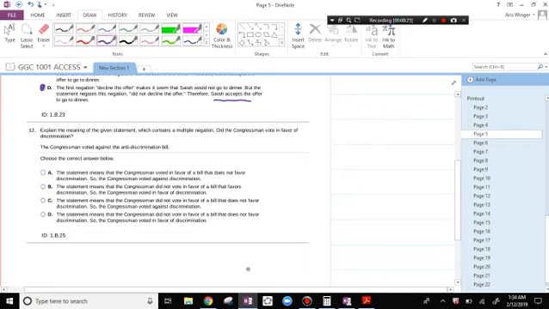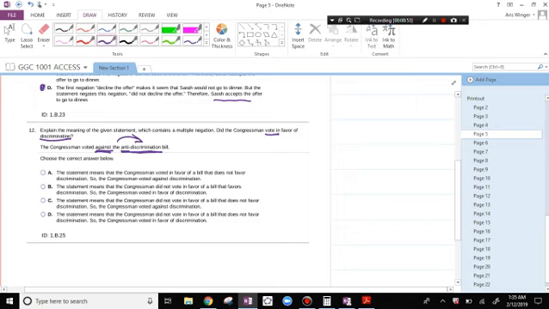Explain the meaning of the given statement which contains a multiple negation. Did the Congresswoman vote in favor of discrimination? The Congresswoman voted against the anti-discrimination bill. Well, anti is the negation of the discrimination bill, but then she voted against it, which makes it seem like she is for it. So the negation of a negation means that you're actually for the thing.